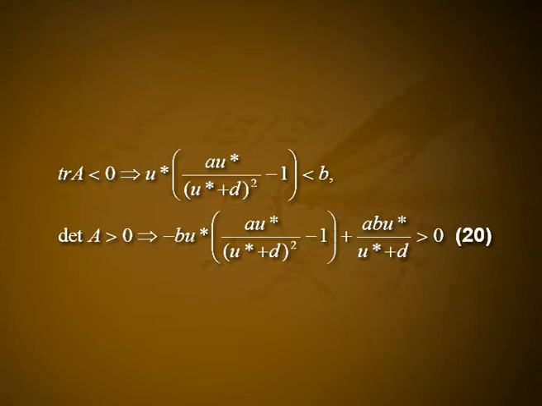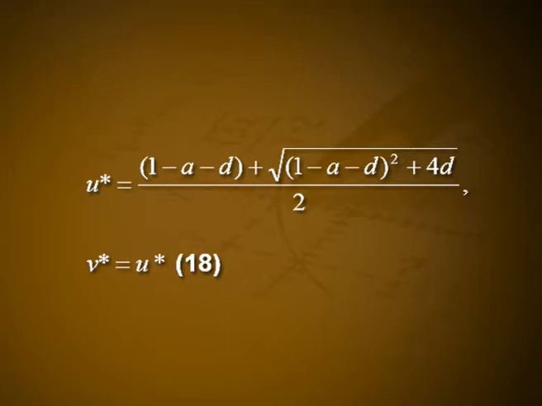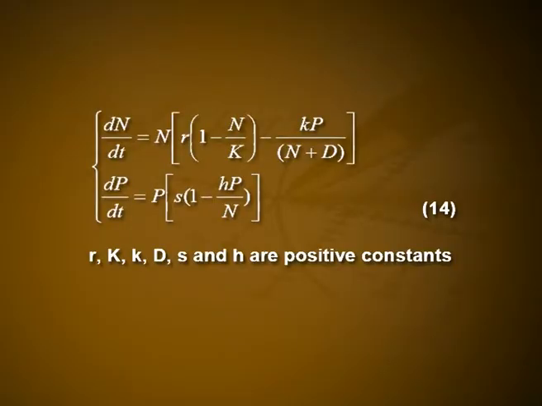u star into (a u star by (u star plus d) the whole squared minus 1) is less than b, and determinant of A greater than 0, which gives minus b u star into (a u star by (u star plus d) the whole squared minus 1 plus a b u star by (u star plus d)) greater than 0. Substituting for u star from equation 18 gives the stability conditions in terms of the parameters a, b and d, and hence in terms of the original parameters capital K, small k, d, s and h in equation 14.